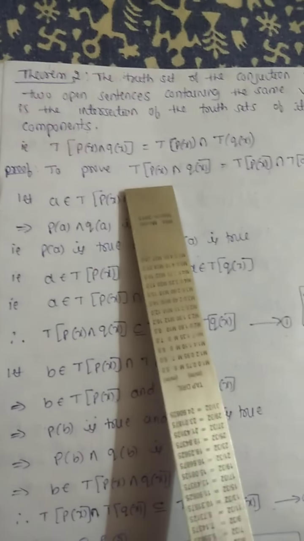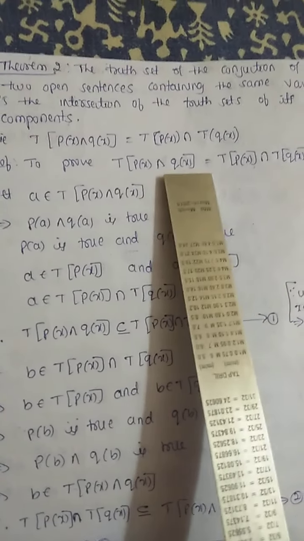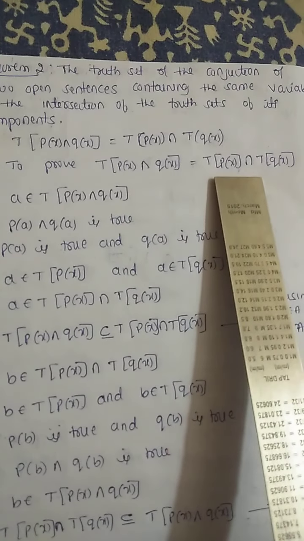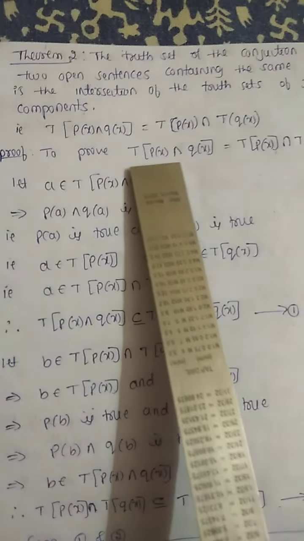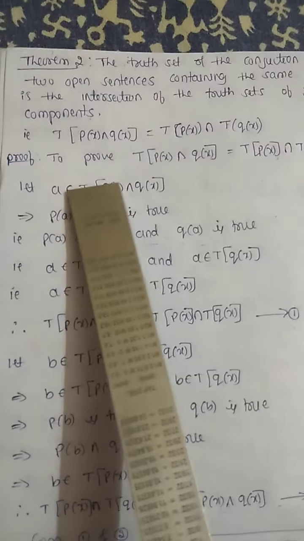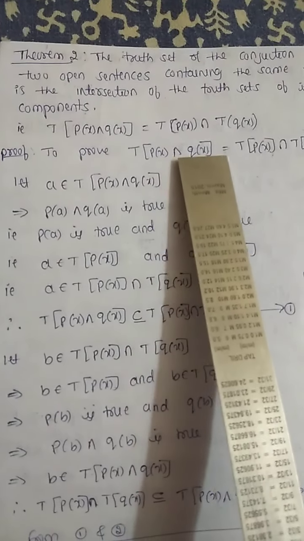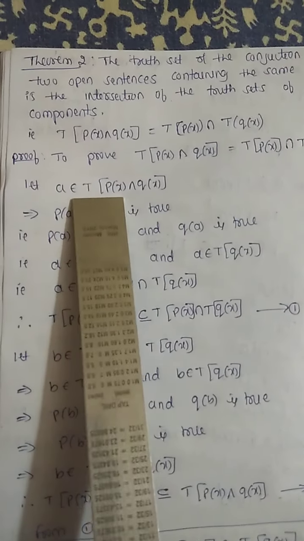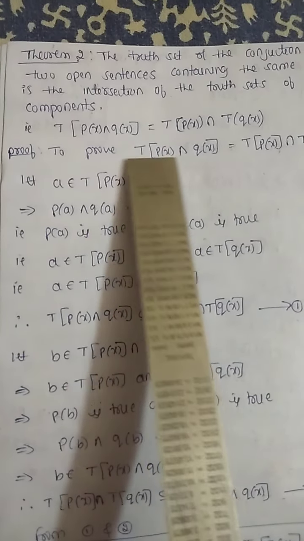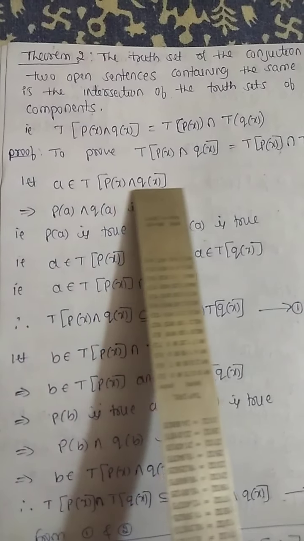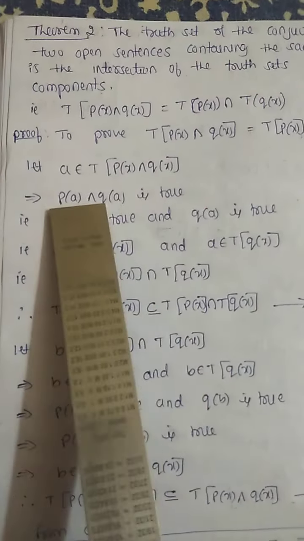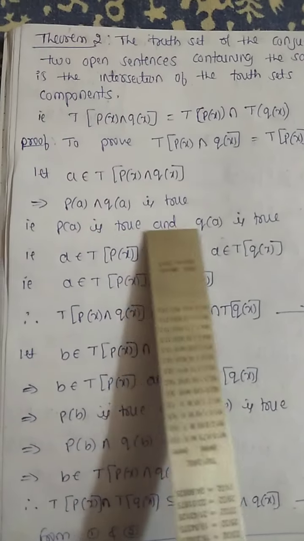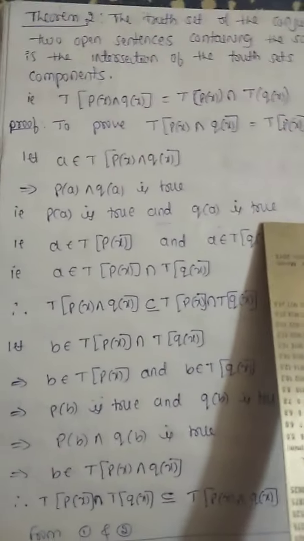Proof. To prove T of P of x and Q of x equals T of P of x intersection T of Q of x, first take any element A that belongs to this set. A belongs to T of P of x and Q of x. Then P of A and Q of A is true. This implies P of A is true and Q of A is also true.